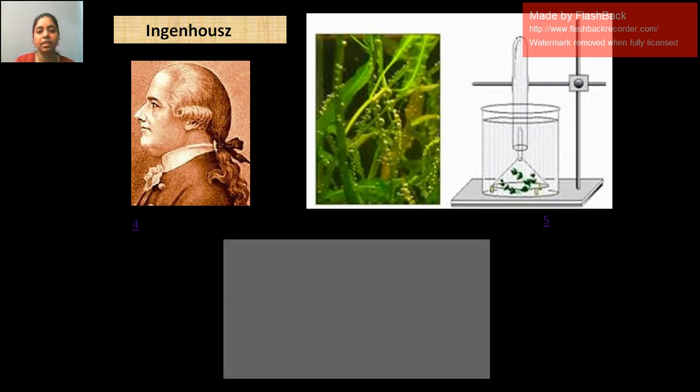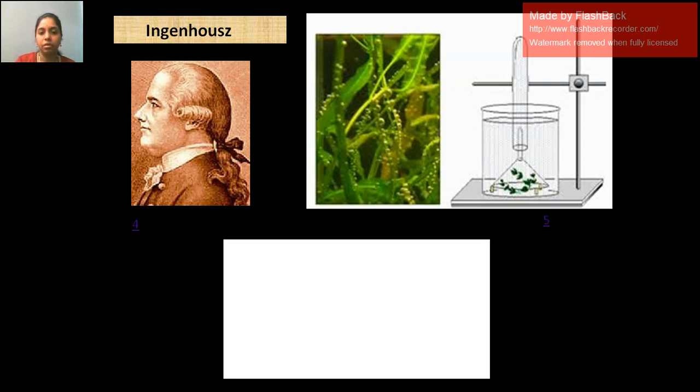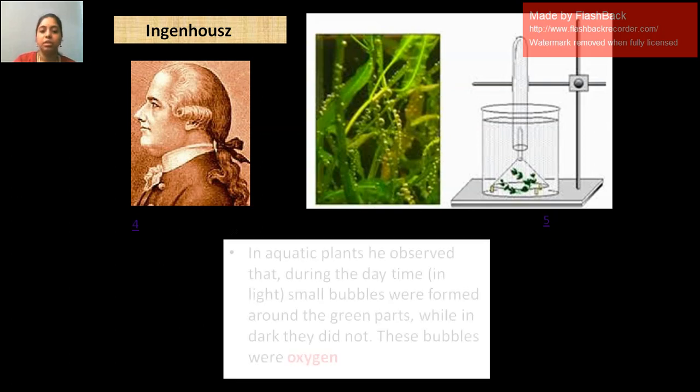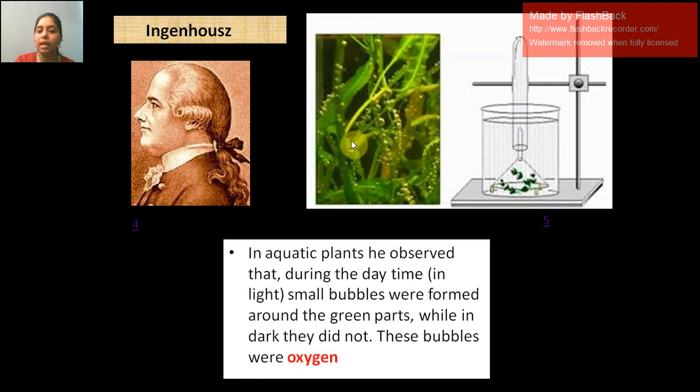Next scientist, Ingenhousz. He observed water bubbles in aquatic plants. We can see here in the picture bubbles only during the daytime but not during the night. How was this experiment conducted? In a beaker we take water and hydrilla, an aquatic plant.